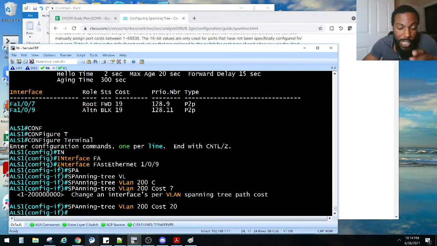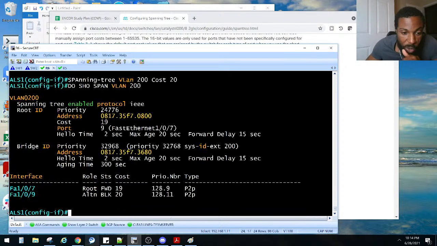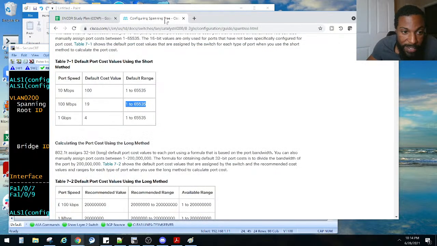It'll probably reconverge. Let's do a show span VLAN 200. What happens? He's still blocking. It's set to 20. What if we change it again to something higher than that?